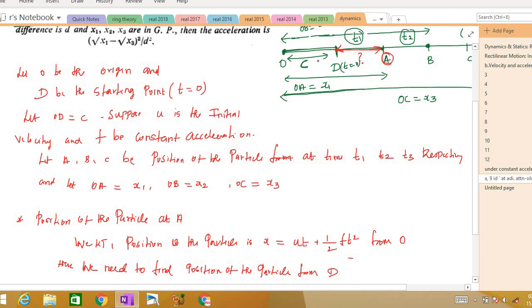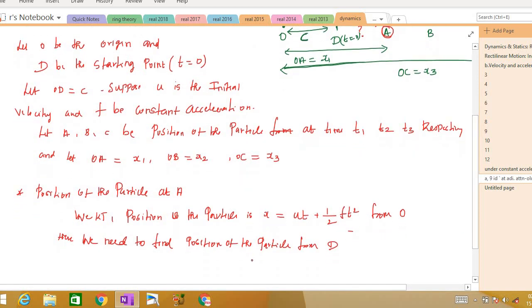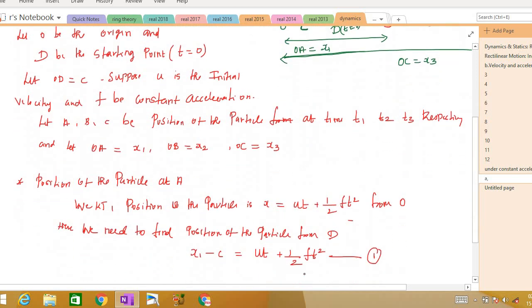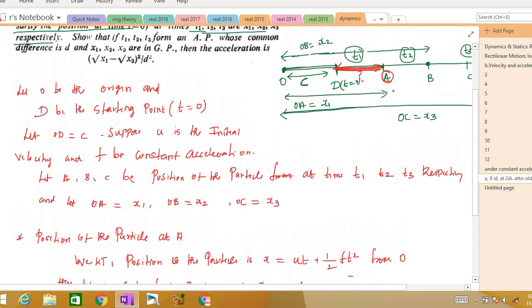So OA minus OD will give you DA. So this will be x1 minus C is equal to ut plus 1 by 2 ft square. Because OA is x1 and this is C, so x1 minus C will give you this length. That is, this gives the position of the particle at A, right?